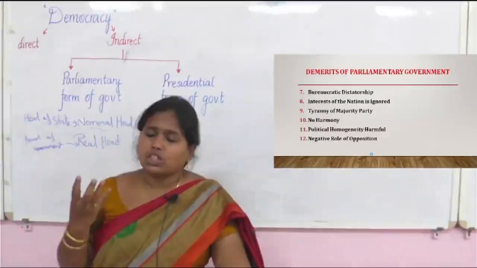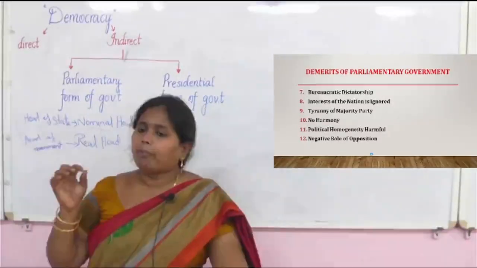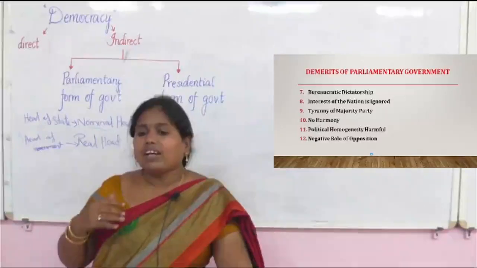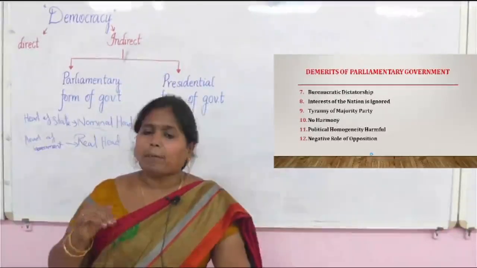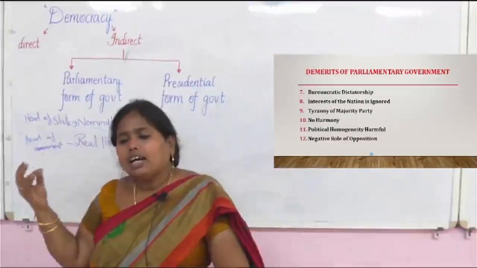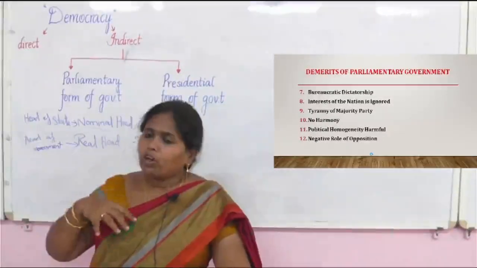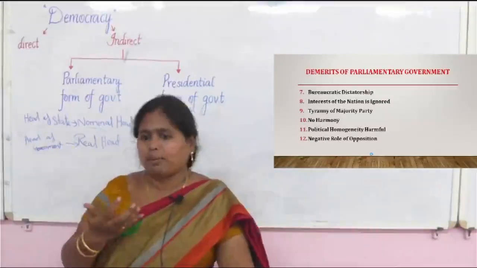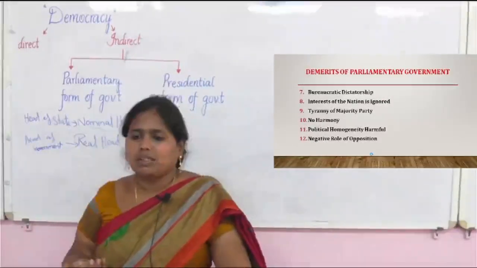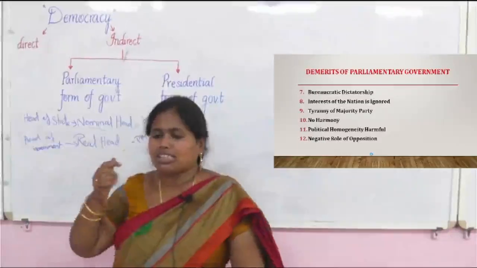The so-called experts are bureaucrats only, okay. In most cases, the ministers become puppets of the bureaucrats. The bureaucrats start taking the dominant power in decision making. That is also possible in the parliamentary form, and that is one of the drawbacks.